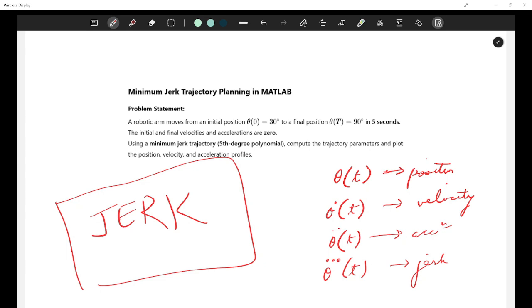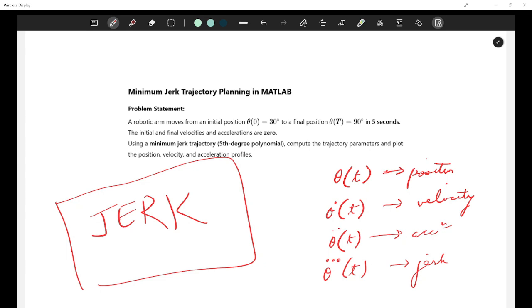This should not happen, right? To reach any particular acceleration, even when you start your car or your scooty or your bike, what happens is you start at t is equal to 0, your acceleration does not build up directly to that value. It takes some time. So it can be some linear curve to reach the particular acceleration, or it can be some parabolic curve. So something has to go in between. There has to be a ramp, right? It cannot be a direct movement where I say directly that at t is equal to 0, my acceleration is 2 meter per second square. That is not possible, not at all.